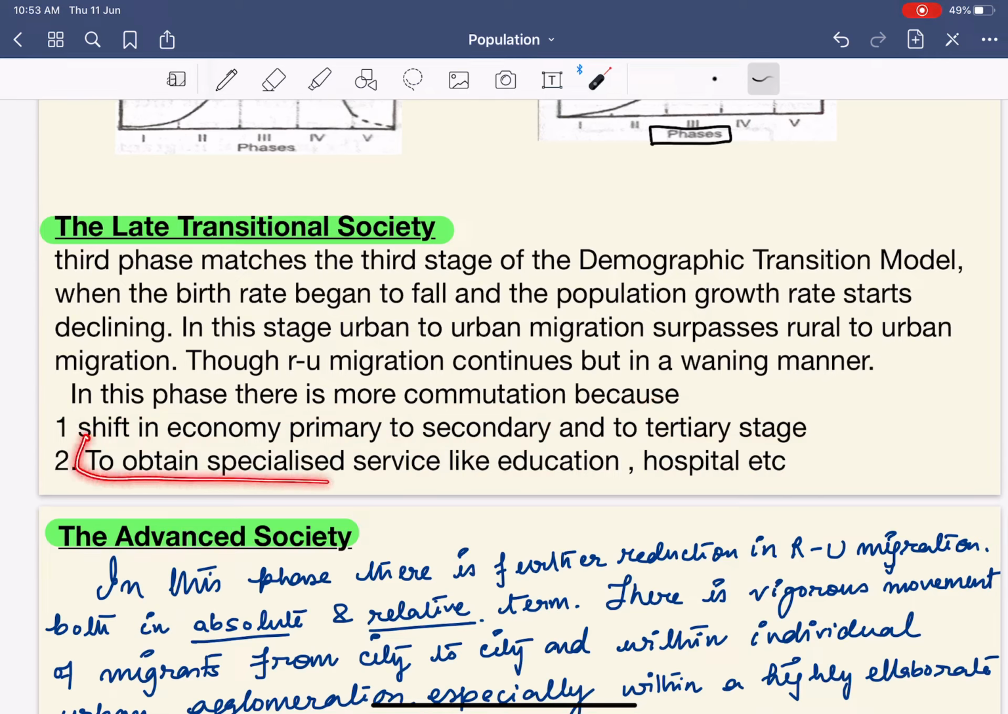Sorry, I made a slight mistake in that statement. I would say that for obtaining specialized services like education and hospitals, people migrate from towns to cities and from cities to megacities. This stage is completely characterized by the dominance of urban-to-urban migration, but rural-to-rural migration continues.